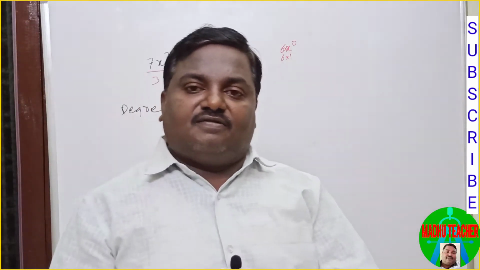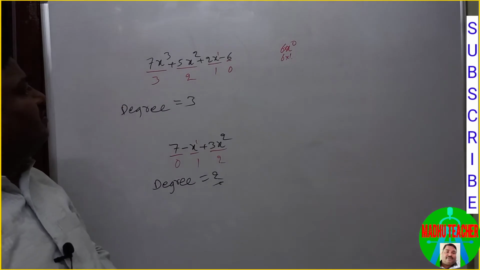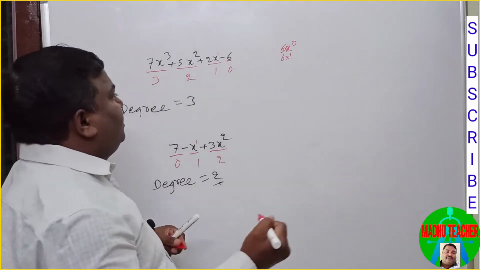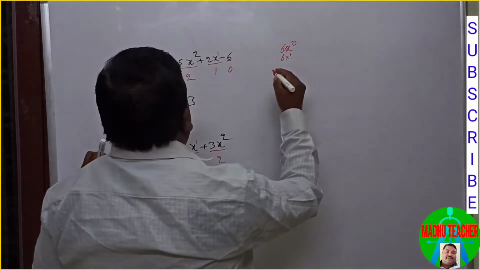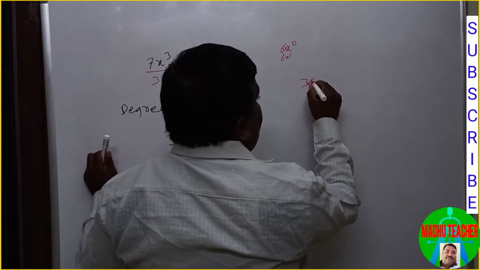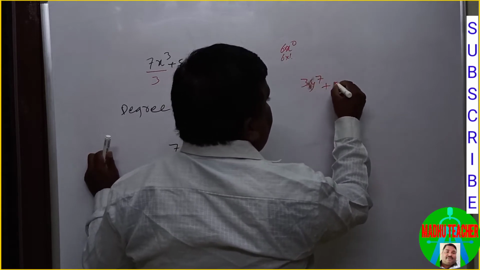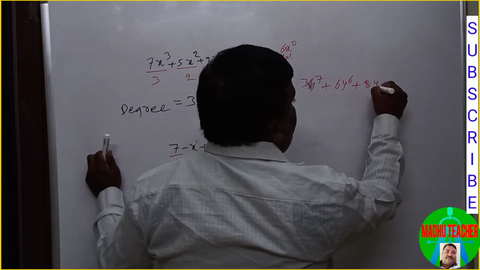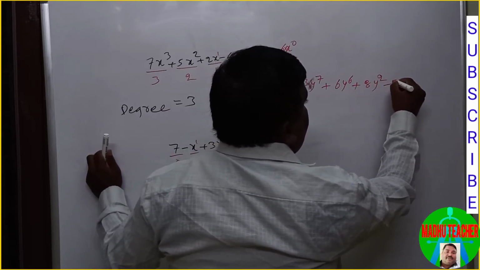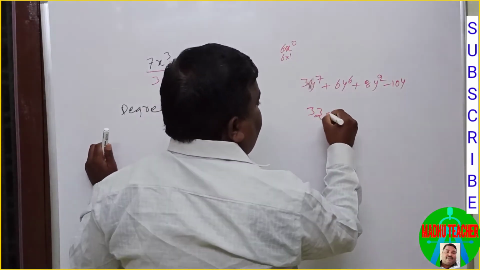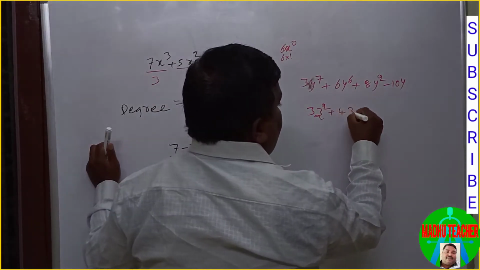That is the degree of polynomial. These polynomials are variable in x. We can write polynomials variable in y also, that is suppose 3y to the power of 7 plus 6y to the power of 6 plus 8y to the power of 2 minus 10y, like this. Or you can write in z also, 3z square plus 4z plus 8.